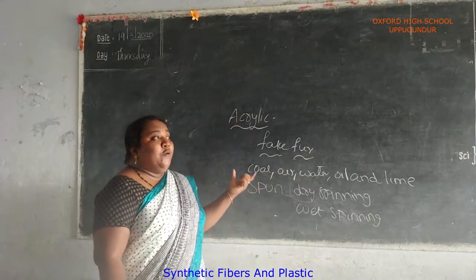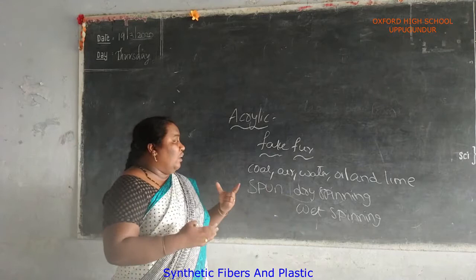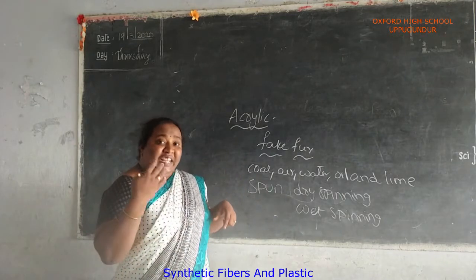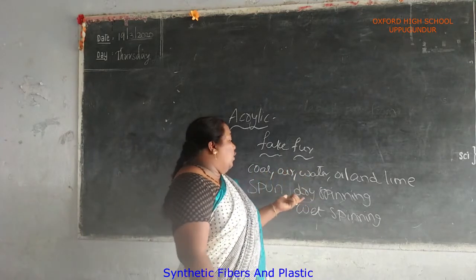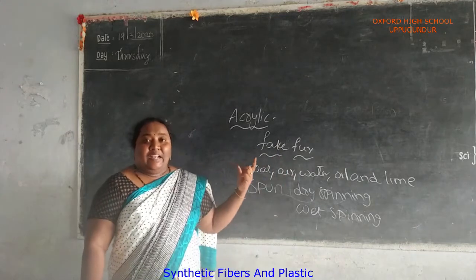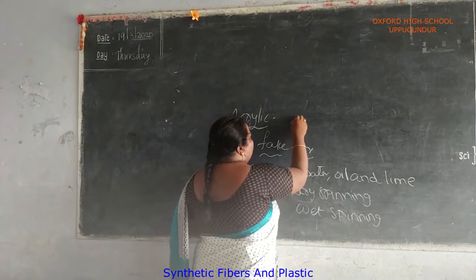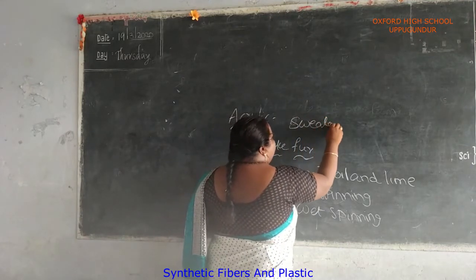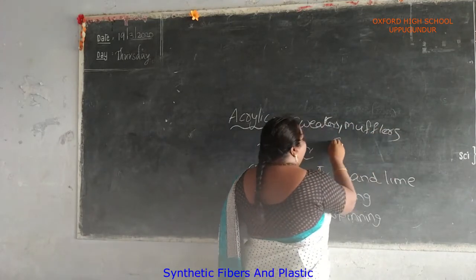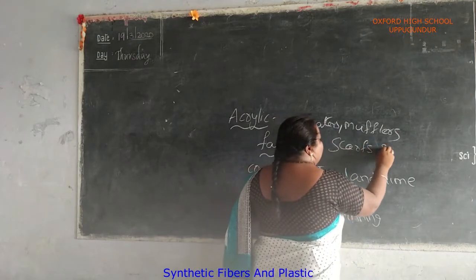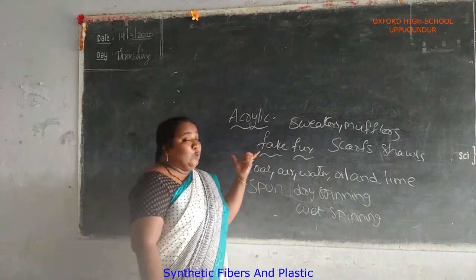If we see material made of acrylic, we feel that it is natural wool. All of them cannot buy natural wool, so we use the fake fur which is called acrylic. Acrylic is used for sweaters, mufflers, scarves, shawls, and other household accessories.